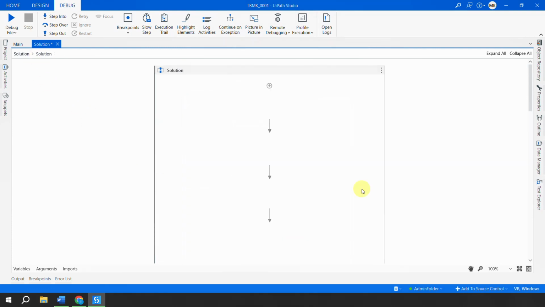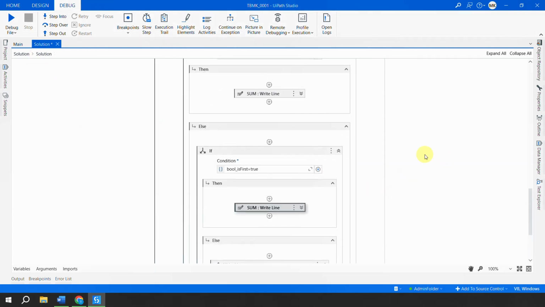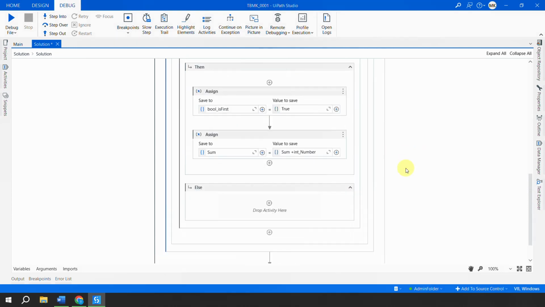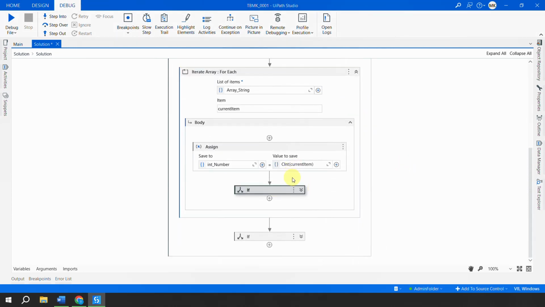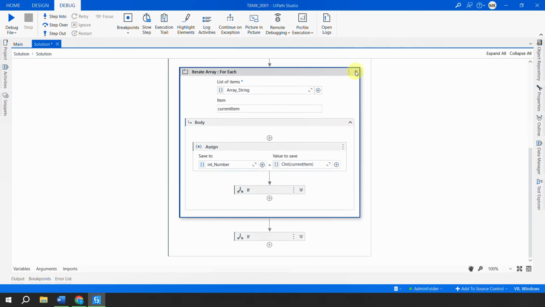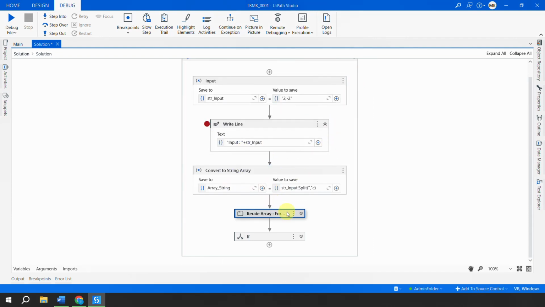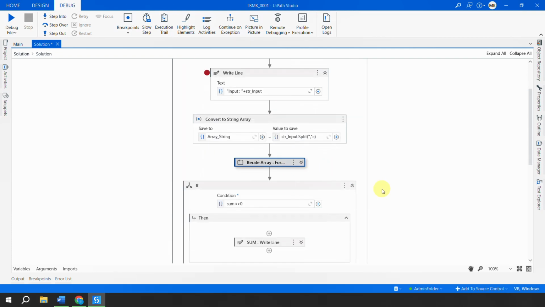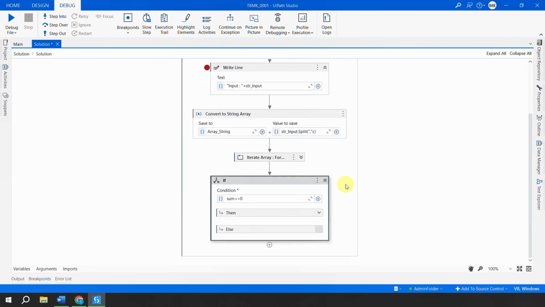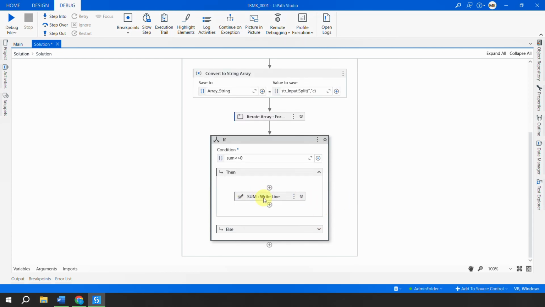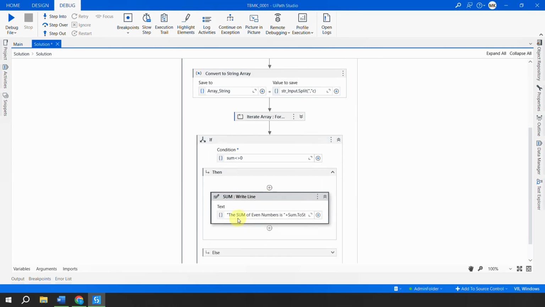Okay, so let's go back. Now let's see what has happened. So I'll collapse everything. So till this part, I think we are good. We have iterated all the numbers and we have got a value which is called sum. Now here I am checking if the sum is not equal to 0, that means the sum has some value which is not 0. 0 was the default value. So I'm simply telling UiPath to print the sum. So it will print the sum of the even numbers is whatever sum you have got.